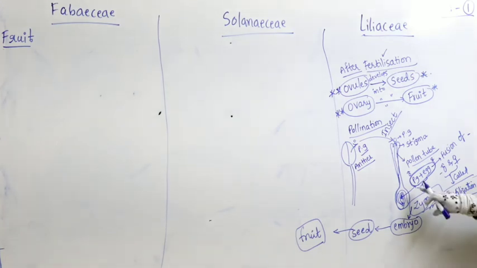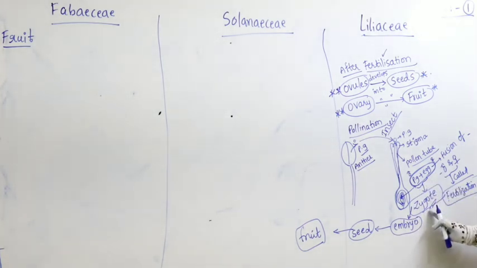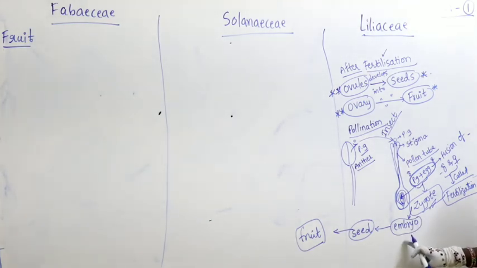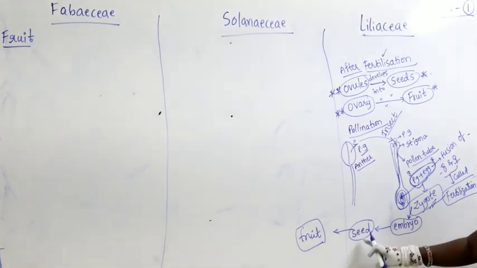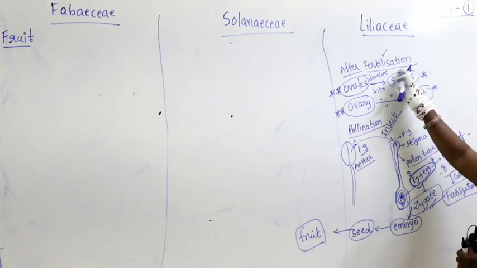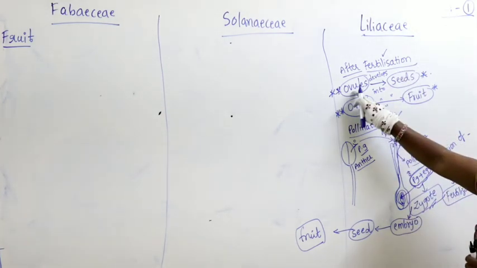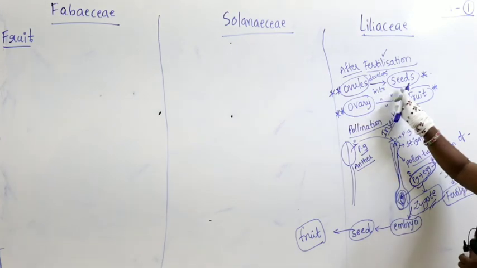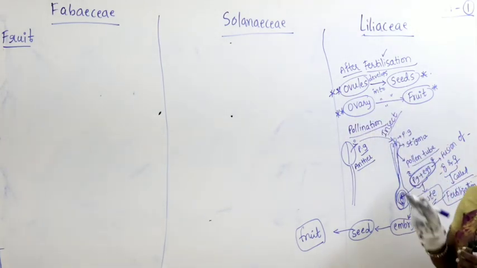So here there is a fusion of pollen grain and egg. Both of them fuse together and form the structure called zygote. The zygote will undergo some changes and develop into embryo. The embryo develops into seed. The seed develops into fruit. But here the first thing is, after fertilization, the ovary has ovules. Ovules develop into seeds and the ovary develops into fruit.